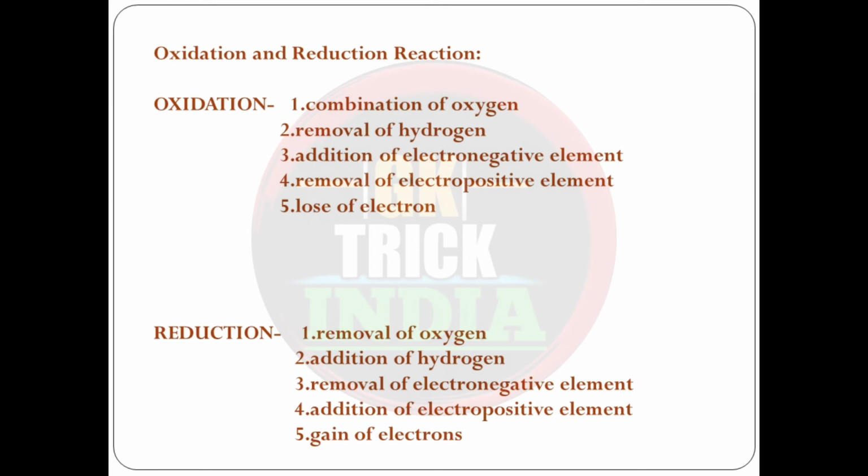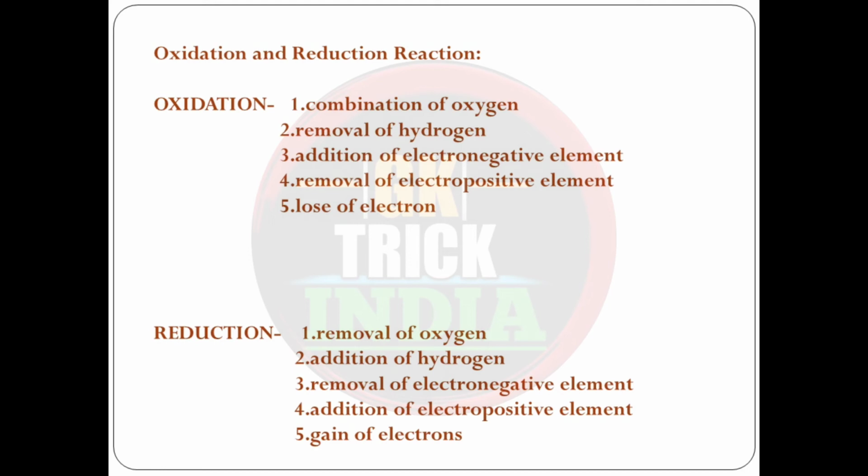If there is addition of an electronegative element, that is chlorine, fluorine, chloride ions, bromide ions, iodide, if these elements or these ions are added to a compound or to an element or to a cation, then it is also termed as oxidation reaction.